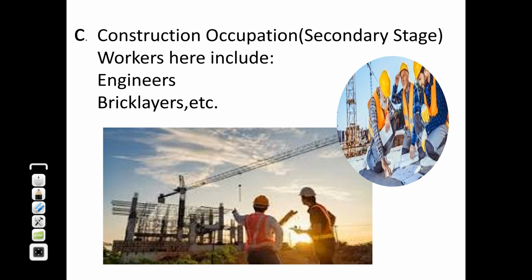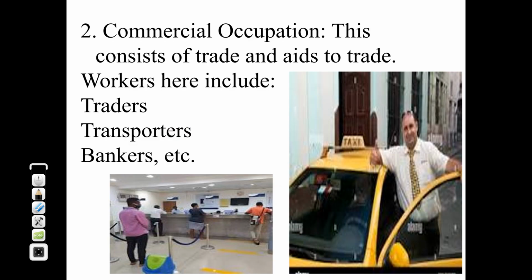Here the engineers and bricklayers assemble the products that have been manufactured by those in manufacturing occupation. They assemble them together, and construction companies are into construction.